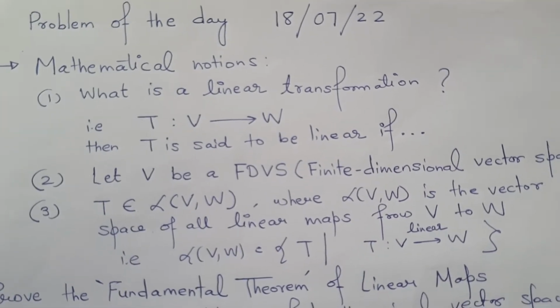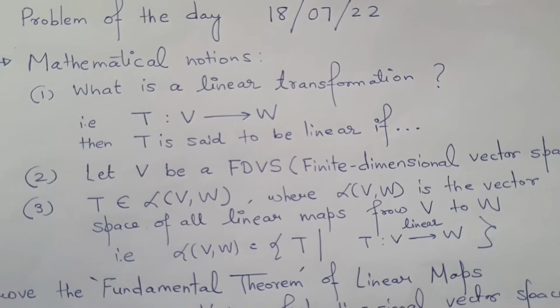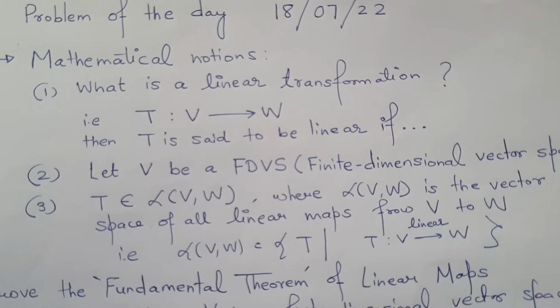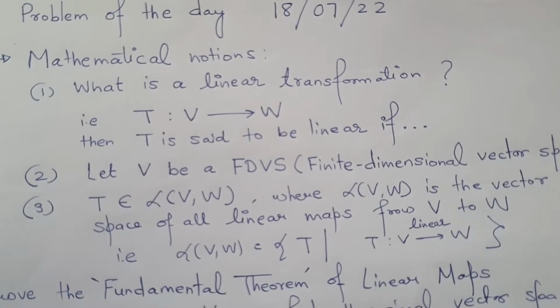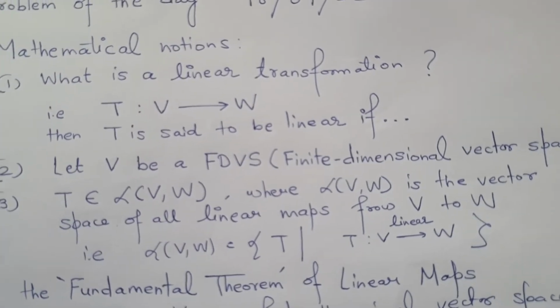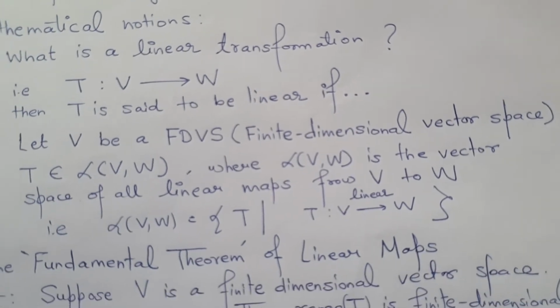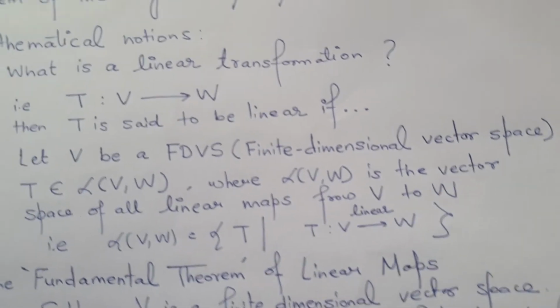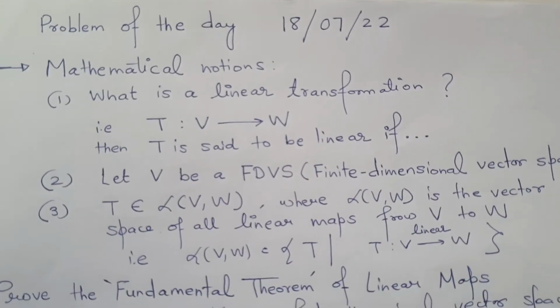The third point is that the linear transformation T, which we have just defined above in part 1, is an element of this vector space L of V comma W, where this L of V comma W is the collection of all such linear maps which are indeed linear and are maps from the vector space V to the vector space W. So this is a vector space in point 3.